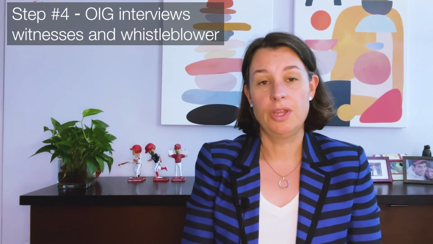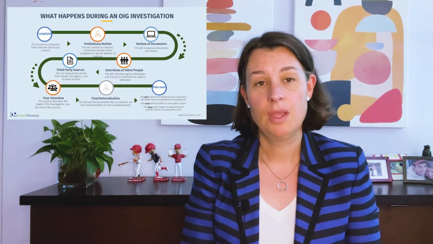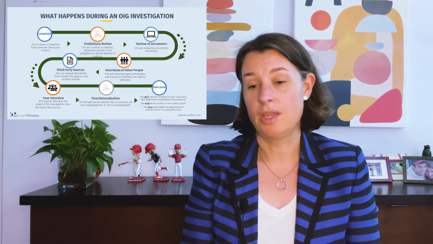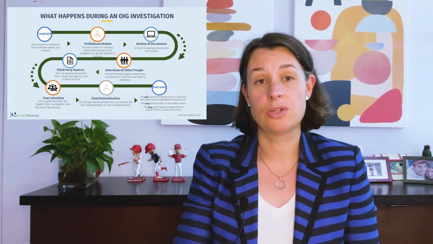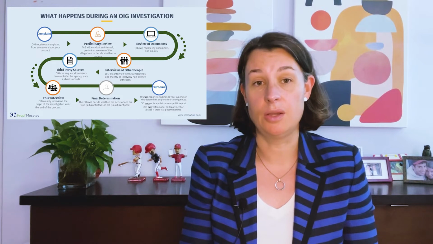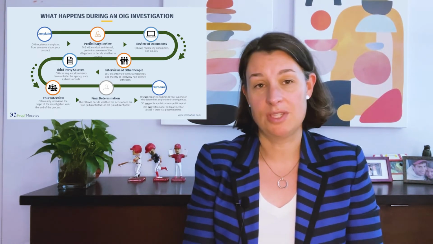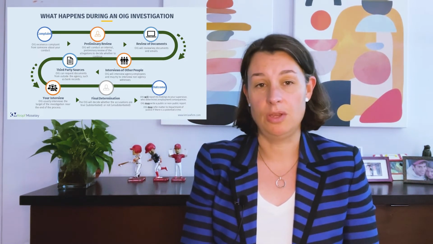Now, the fourth step is to interview other people. They will interview the person who complained if they can, the person who made the initial allegation, the whistleblower, sometimes they're called, and they'll interview other witnesses within your agency. So they can interview your colleagues, your supervisor, your subordinates, anyone they'd like within the agency. They can also try to interview people outside of the agency, but except for the Department of Defense, the OIG within your agency cannot force other people to be interviewed.